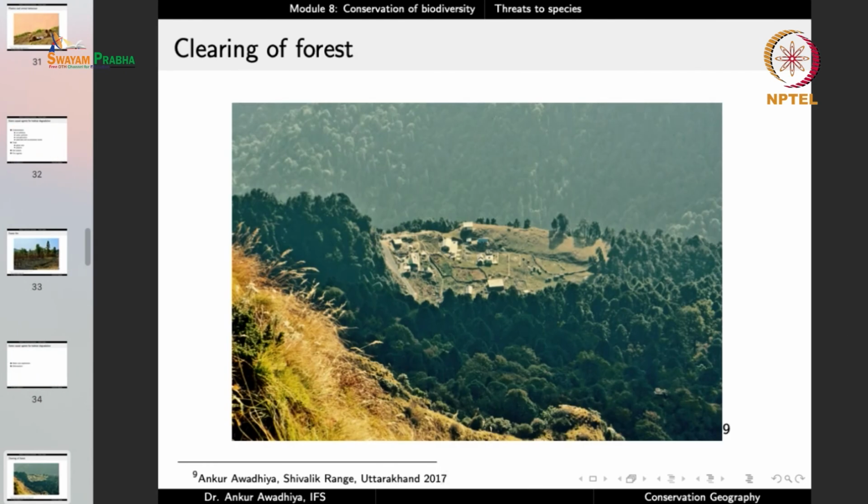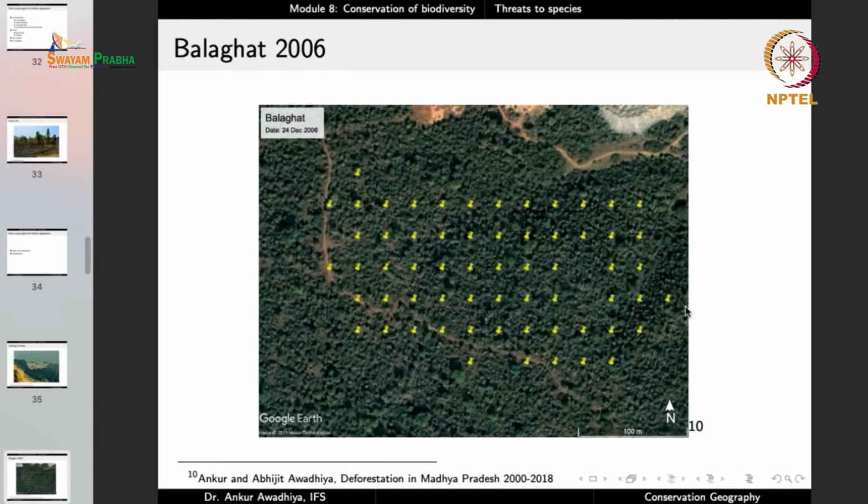Deforestation. So when the forests are cleared, earlier we had all of these forests, so there was a large size habitat. Now this portion has been cleared, so the habitat has reduced in its quality. And we are finding deforestation in a large number of areas for a number of reasons.